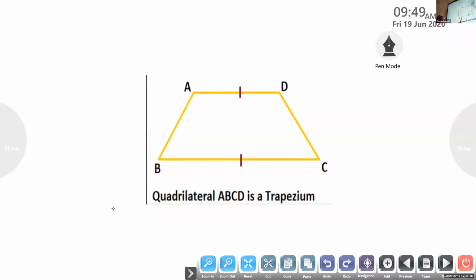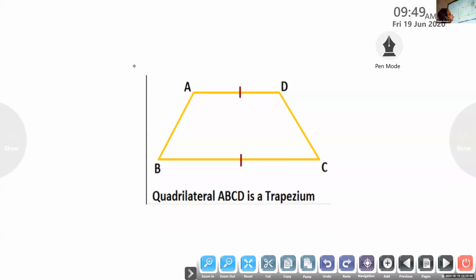ABCD is a trapezium. Ritvik, which sides are parallel here? AD and BC. Yes, AD and BC are the two parallel sides of this trapezium.